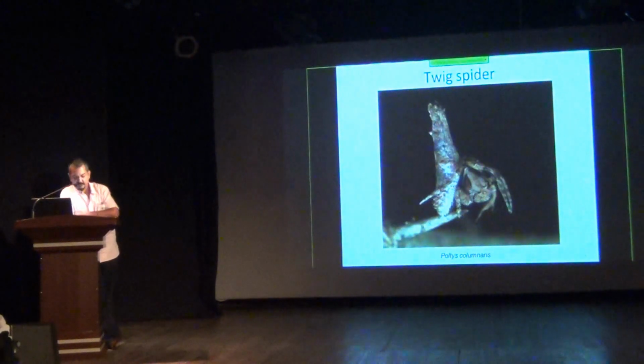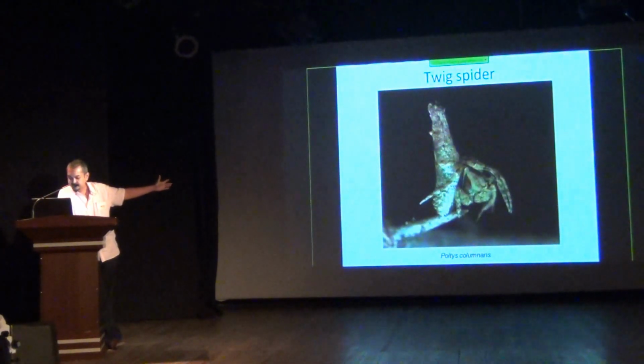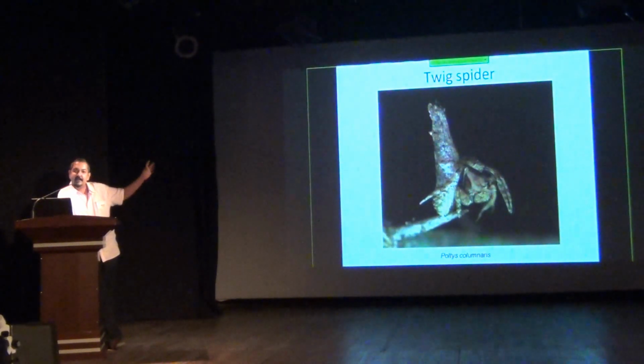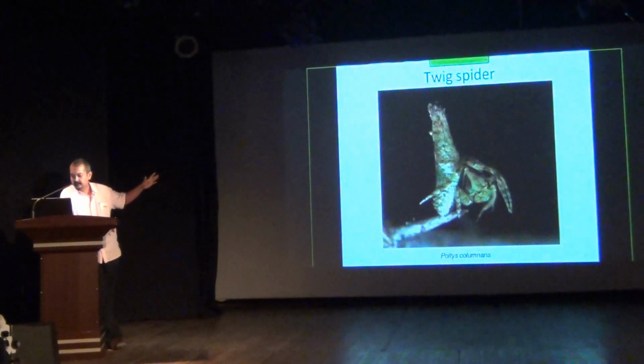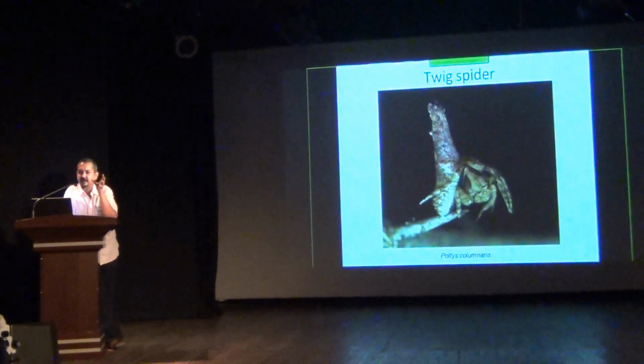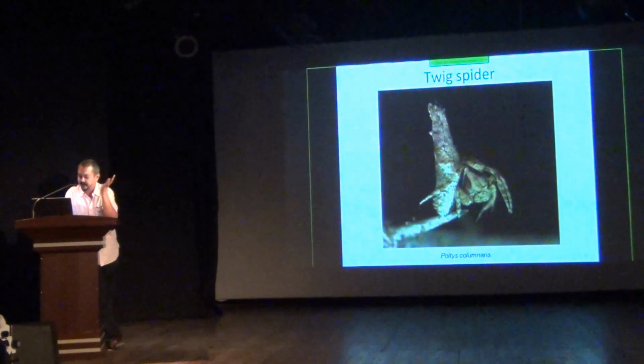What's really interesting about this guy is the long vertical stalk-like feature that you can see is actually an elongated abdomen. Well, that's how they are. They're just built like that. And their coloration and their structure is such that when they sit on a twig or a branch, it's really hard to tell them from the tree or the plant itself.